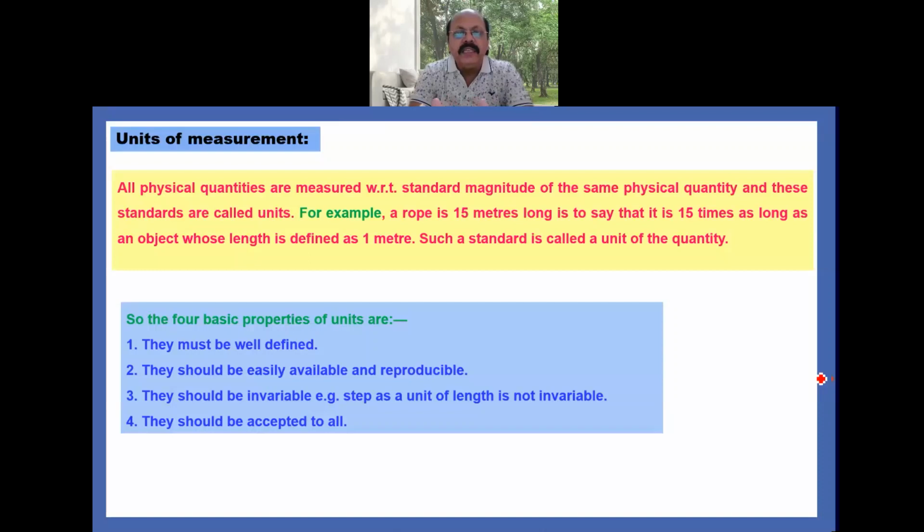So, four basic properties of the units are: the first one is they must be well defined. Second point is they should be easily available and reproducible. And the third one is they should be invariable, that is, a step as a unit of length is not invariable. And the fourth one, they should be accepted by all.